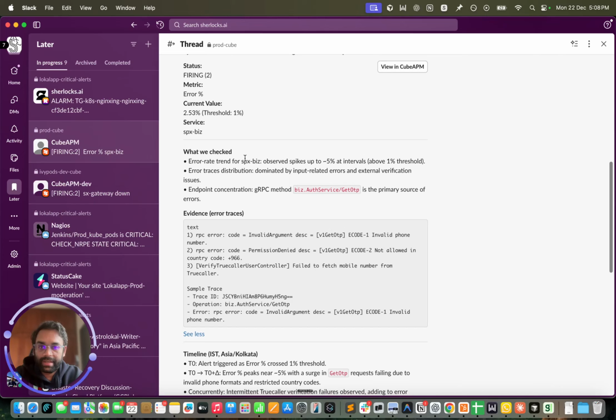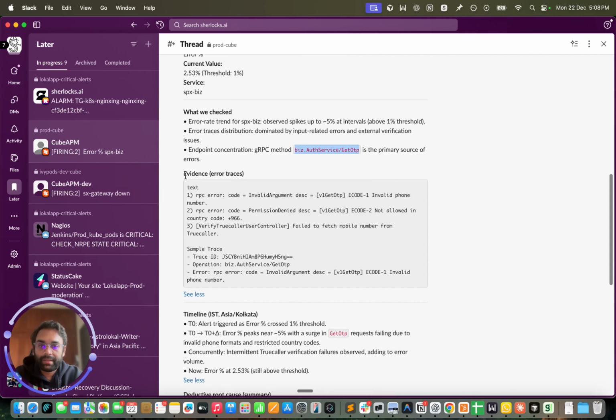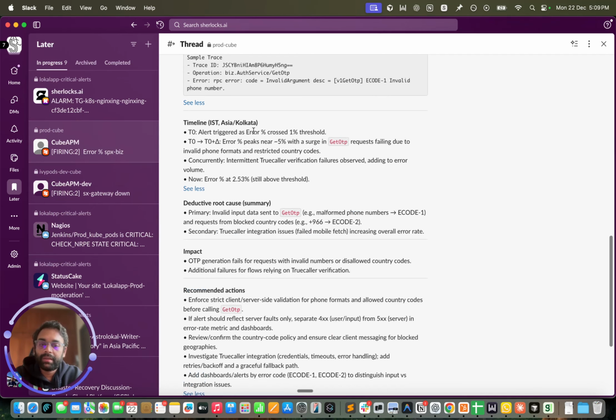Sherlock's saw that the top three contributing traces are the following, of which there's error code 1 saying invalid phone number and error code not allowed country code, which is inside get OTP. Then Sherlock's come up with a directive root cause summary saying that the primary problem is that invalid input data is being sent to get OTP, of which the major contributors are malformed phone numbers, error code 1, and requests from blocked country codes, that is error code 2.